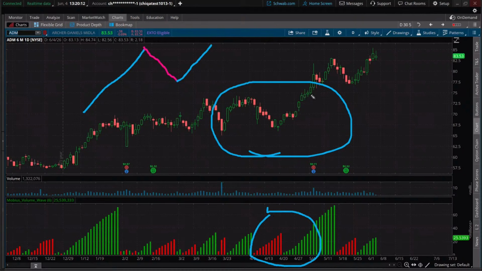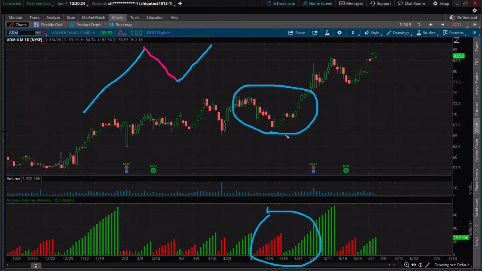And that represents this move over here. I made that circle up top a little big. So let me just make sure we're on the same area here, because that's exactly where this signal would have triggered. Okay, so it's actually here. That's the pullback right here, and that's the move to the upside. Now, we're looking to see if it could continue.